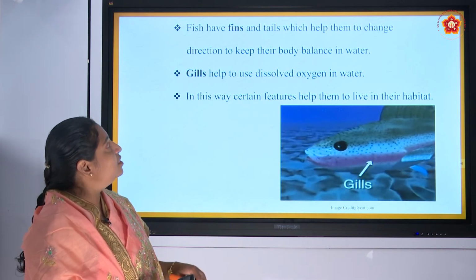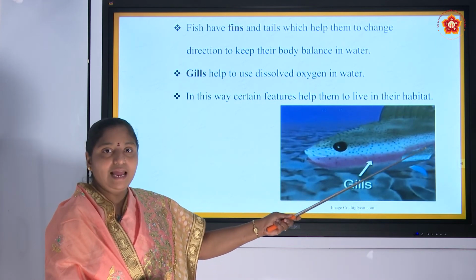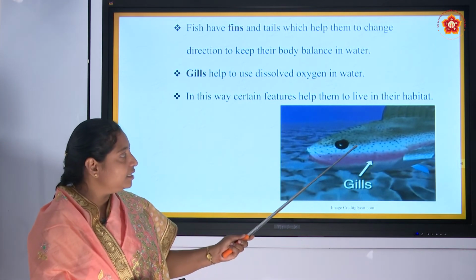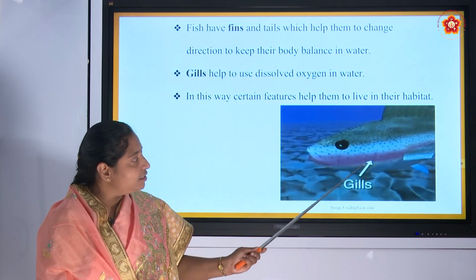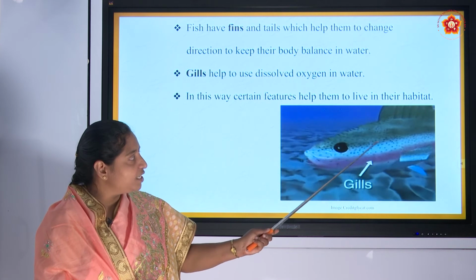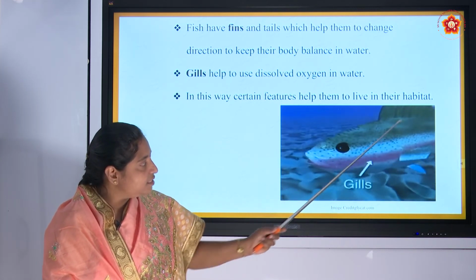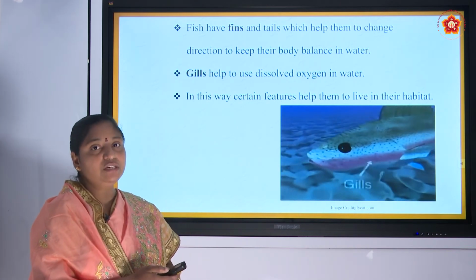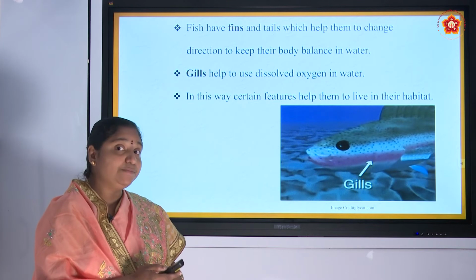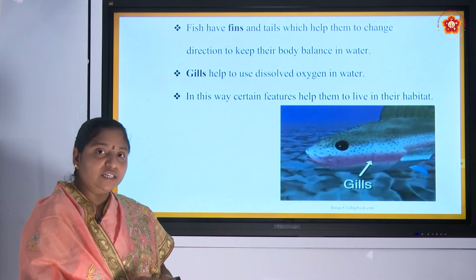In this way, certain features help them to live in their habitat. Already I said it has scales on its body, and these scales help in protection, and it has fins as well as a tail which help in changing the direction of that fish and also help in the balance of the fish in the water.